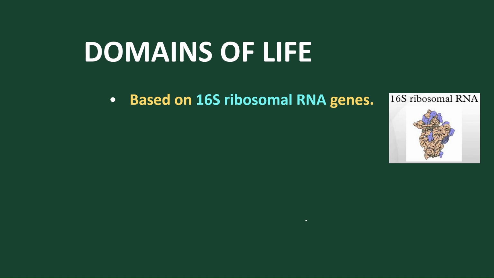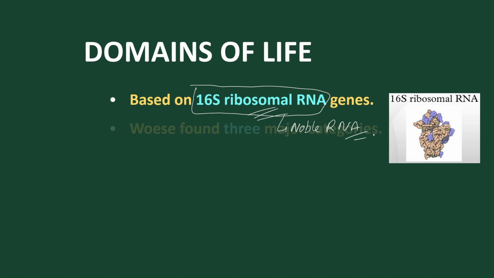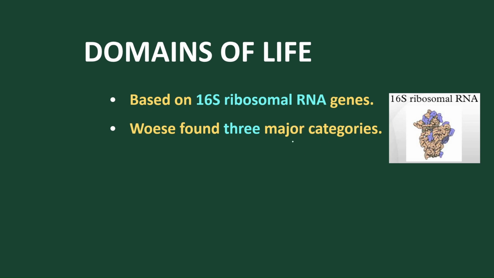Archaebacteria and the other kingdoms have a common character. According to Carl Woese, 16S ribosomal genes are present in all six kingdoms. This is the common gene present in all of them, and this RNA is regarded as the noble RNA. Later, on the basis of this 16S ribosomal RNA, Woese categorized three categories, which are called domains, the domains of life.